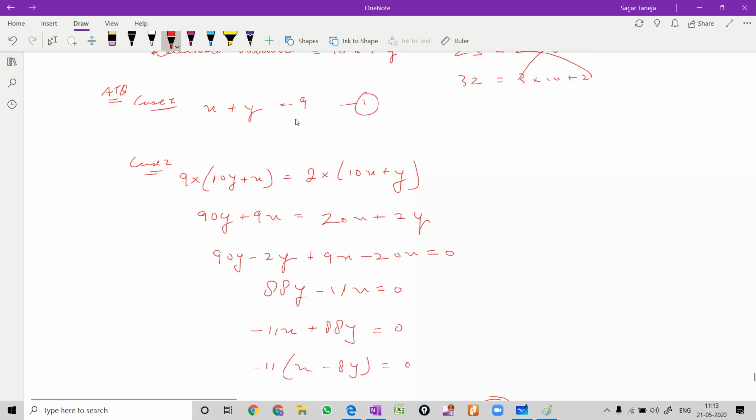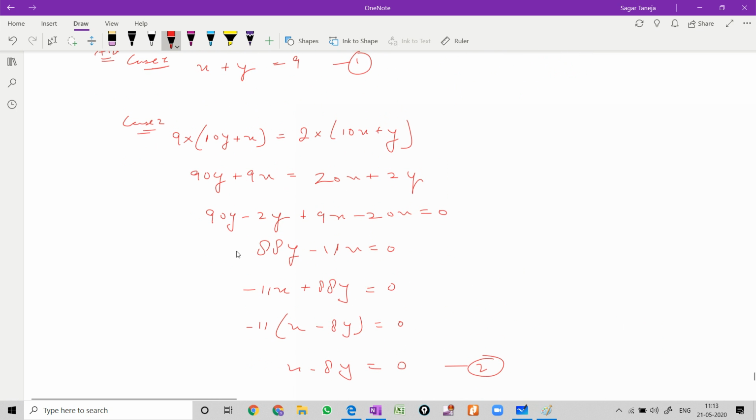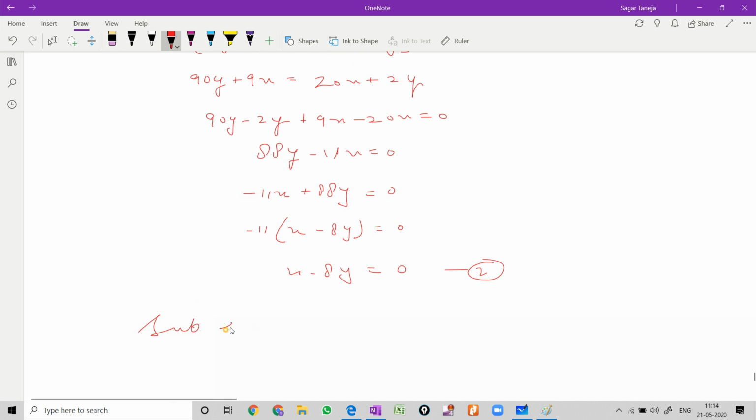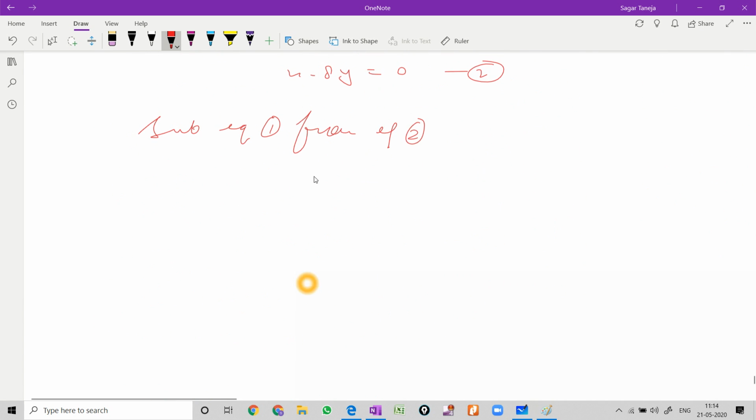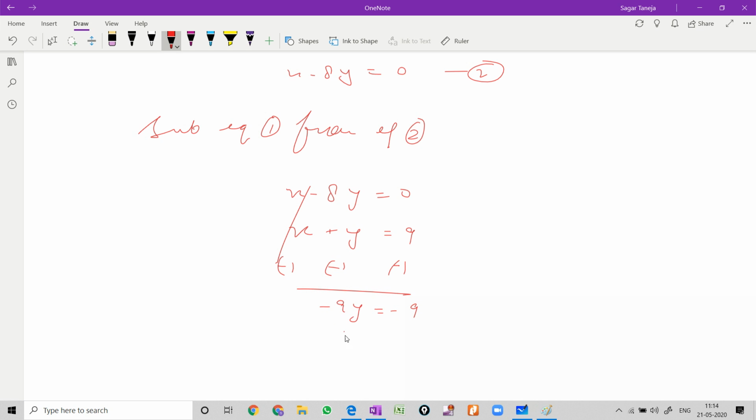See, here we are left with the first equation and the second equation. Again the coefficients are the same, x and x, so we just have to subtract because the sign is the same. So subtract equation 1 from equation 2. Equation 1 is x plus y equals 9, and equation 2 is x minus 8y equals 0. Signs change as we are subtracting, x cancels out, and here minus 9y equals minus 9, and y equals minus 9 upon minus 9, which equals 1. So the value of y we got is 1.